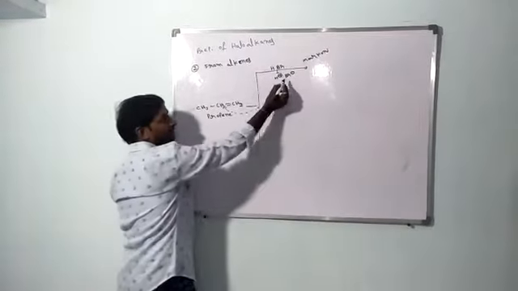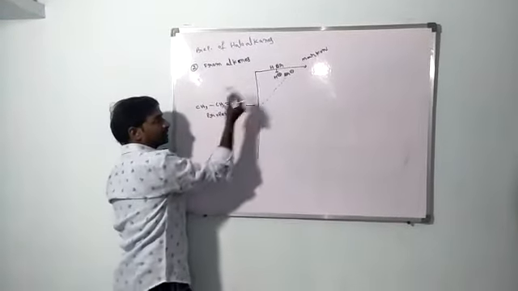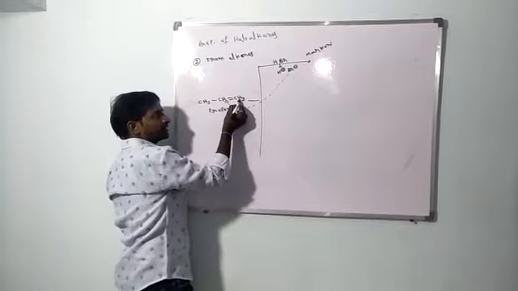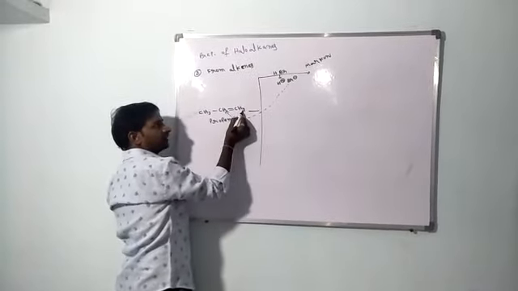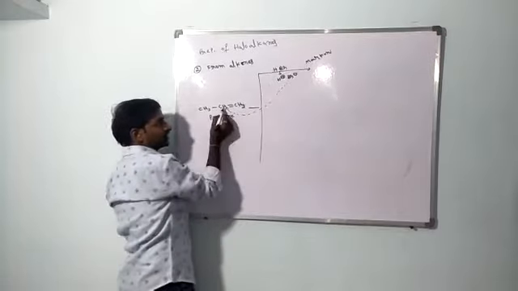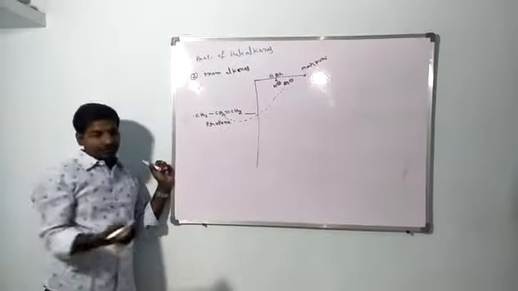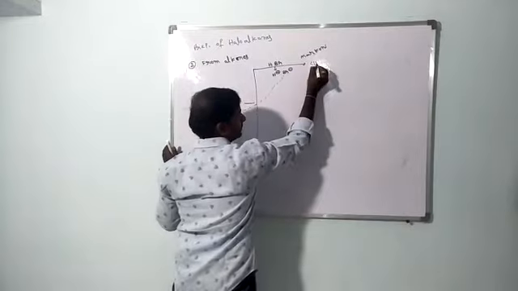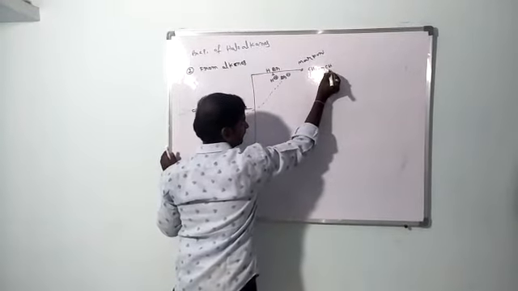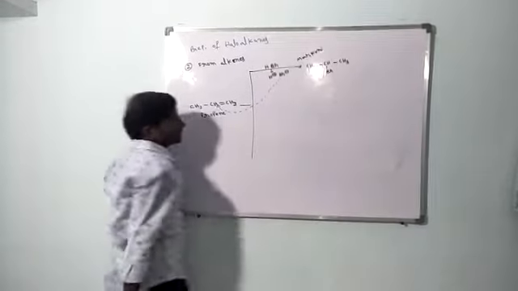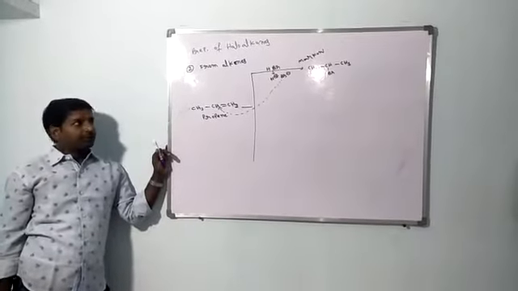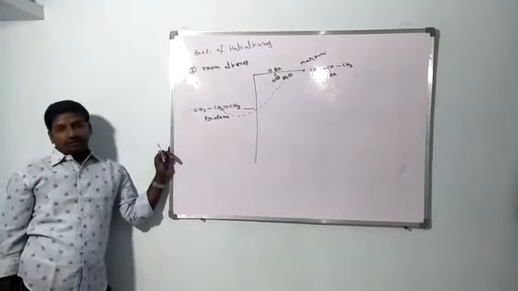So that's why this Br minus will attach to the CH carbon. Similarly, H plus will attach to the CH2 carbon. This CH2, if it is attaching with H plus, will be converted to CH3. Bromine is attached to this carbon. So that's why we will get the product CH3 CHBr CH3. So that is the Markovnikov product.